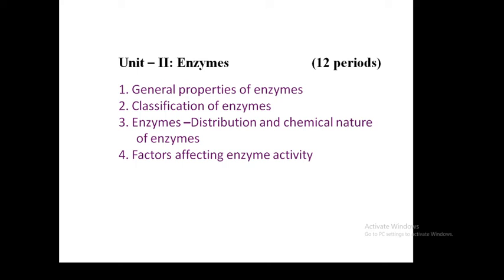The second head is classification of enzymes: how they are classified, how they are named. The suffix -ase is used for most enzymes, but there are certain enzymes such as pepsin and the ancient enzyme chymotrypsin, which have a different nomenclature system. According to their reactions or modes of action, there are different types of enzymes, and we will understand that also.